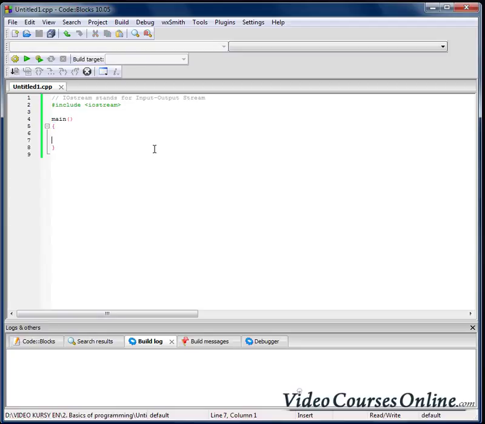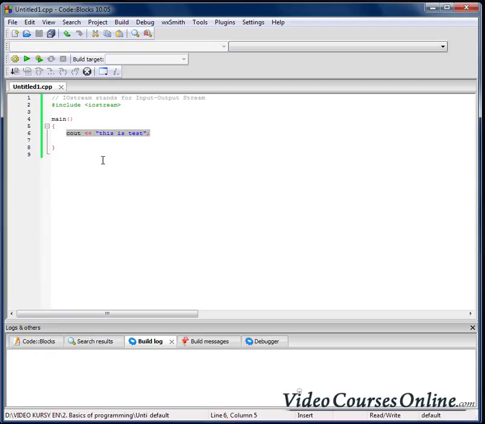So I write an instruction in the body of our function: cout, less than signs, quote, this is test, and the semicolon. That instruction is an order for our PC, and of course it must be followed. Let's figure out what that instruction is doing.